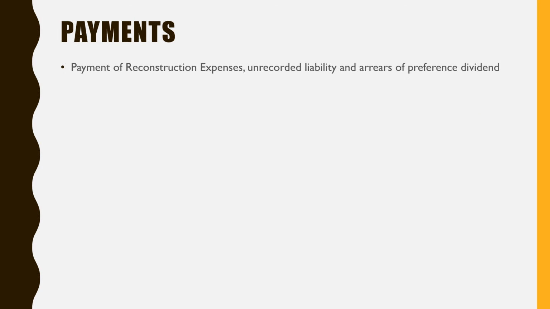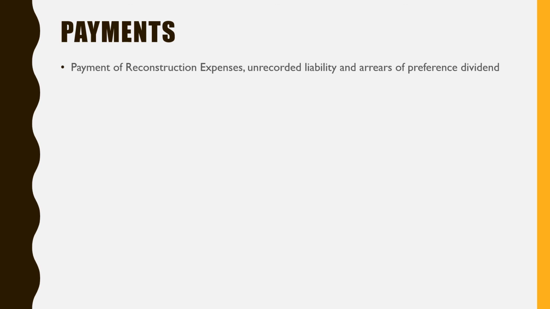Now the company is going to make payments for reconstruction expenses. All this scheme of reconstruction needs some expenses. You have to appoint some people for this reconstruction process. Legal formalities are there. You have to pay these expenses. Then there may be any unrecorded liability which is not recorded in your balance sheet.